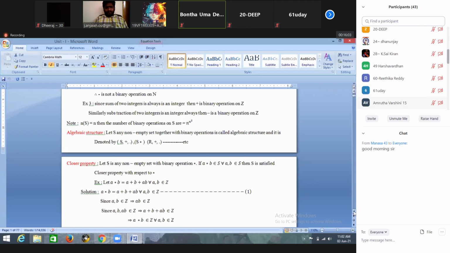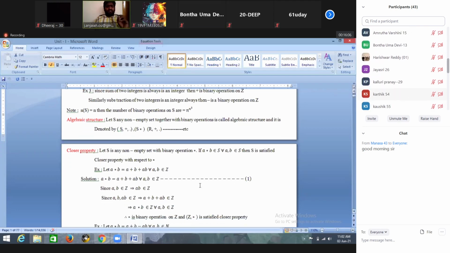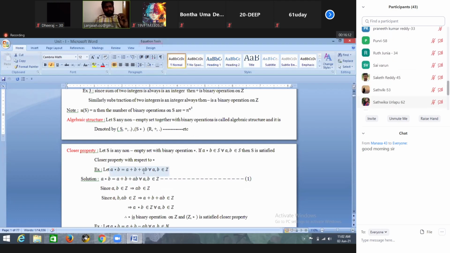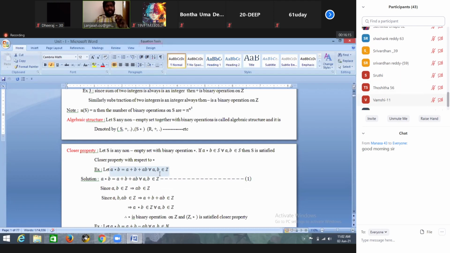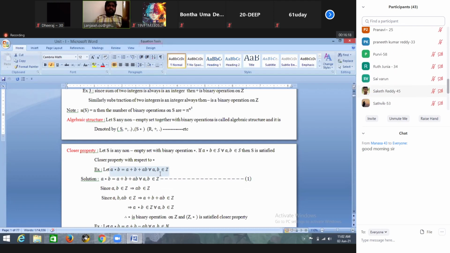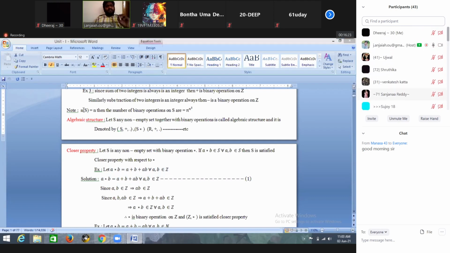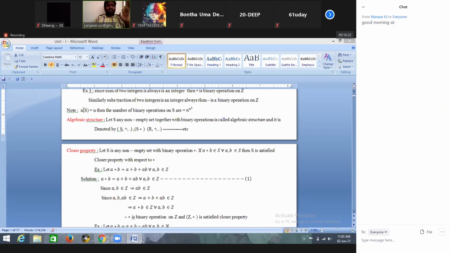Yes, sir. So for example, I want to define A star B is equal to A plus B plus A into B for all A comma B belongs to Z. So is it satisfying closure property or not? We have to discuss. Closure and binary operations are the same definitions. If it is satisfying closure property, then we can directly call it a binary operation. No need to verify binary operation and closure property separately. Those two definitions are the same.